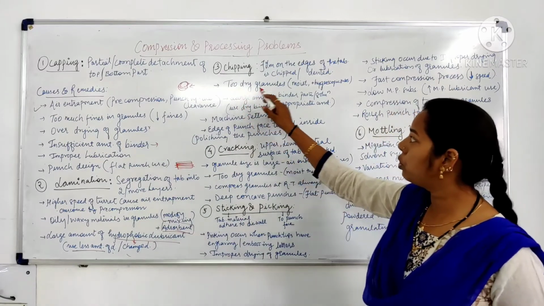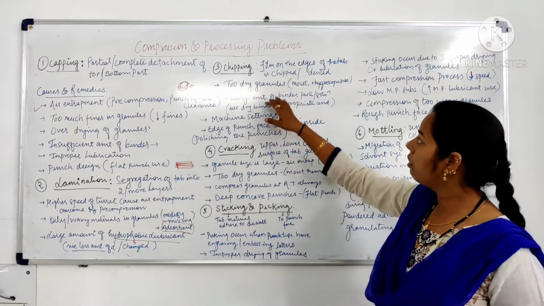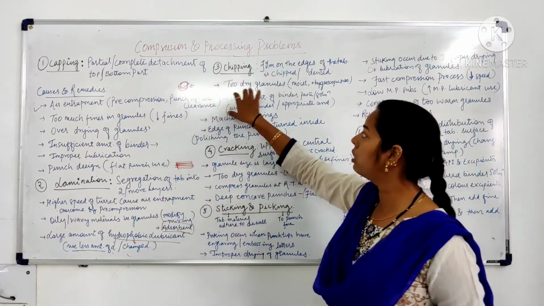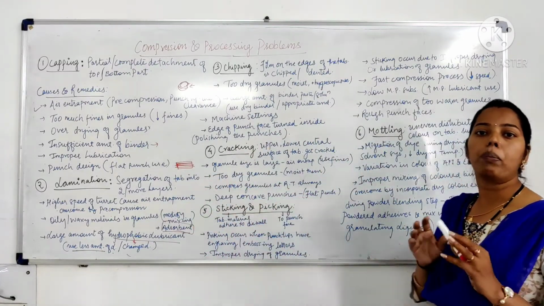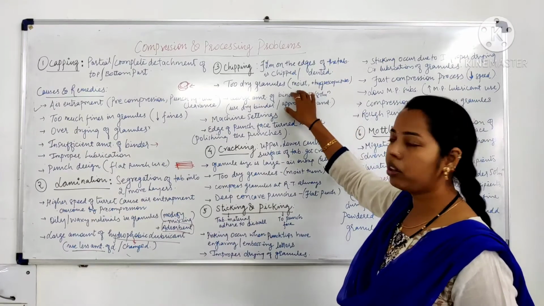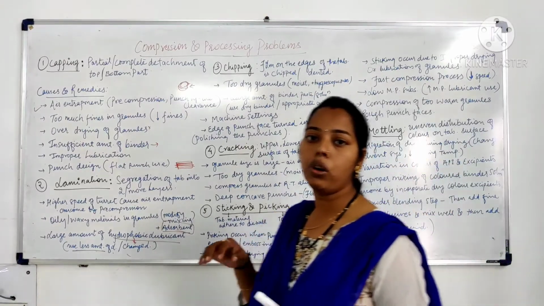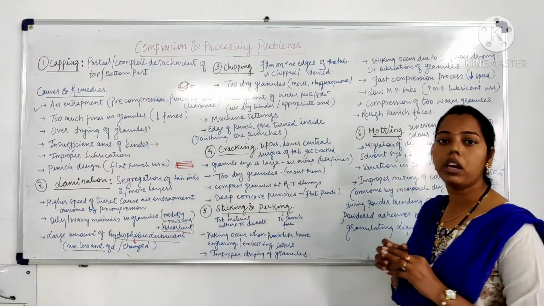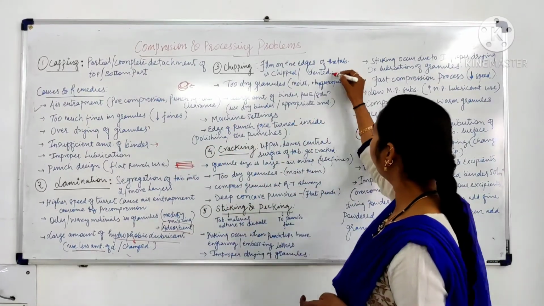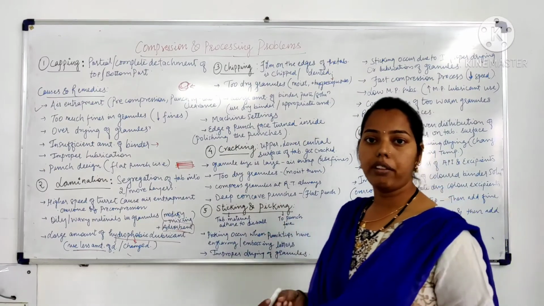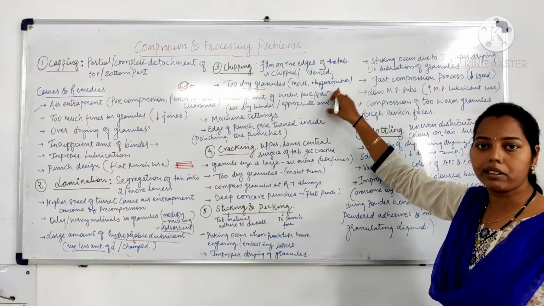It is because of too dry granules. If the granules are over dried, this will lead to chipping. To remove this problem, we can moisten the granules, or dry them in an optimized manner, so that sufficient moisture is present in the granules. Again, we can add hygroscopic substances into the formulation. Hygroscopic substances are those which get moisture from the environment. So in overly dried granules, we can add a hygroscopic substance.